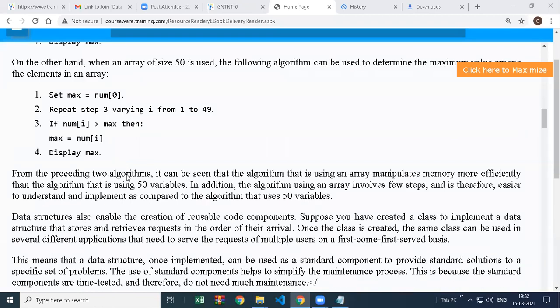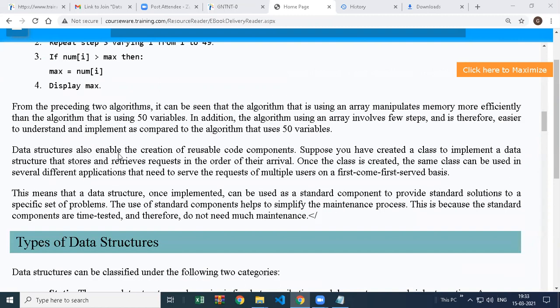So from the preceding algorithms, it can be seen that the algorithm using an array manipulates data more efficiently than the algorithm using 50 variables. In addition, the algorithm using an array involves fewer steps and is therefore easier to understand and implement as compared to the algorithm that uses 50 variables.